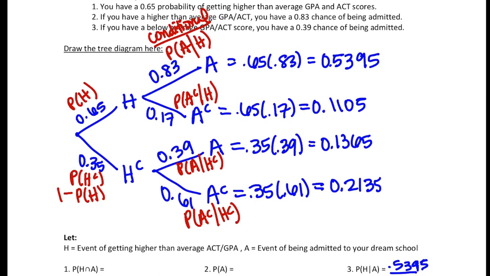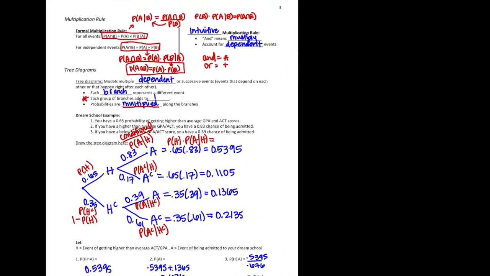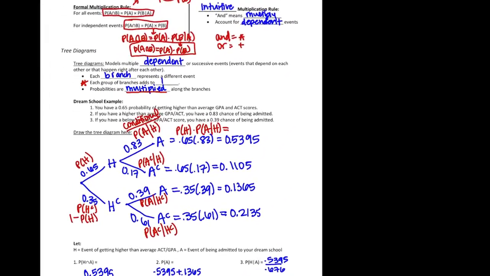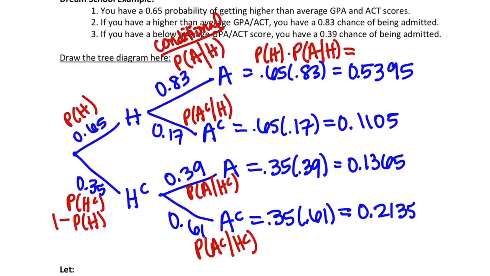And then look at this, we multiply through the branches is how you finish a tree diagram. So this is going to be P of H times P of A given H, which we know from our formula up here equals P of A and H.